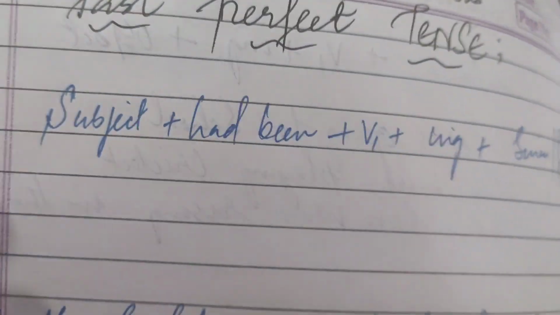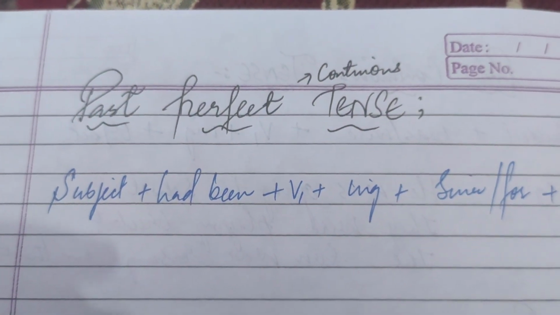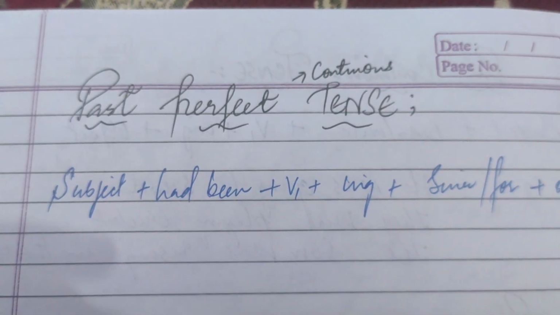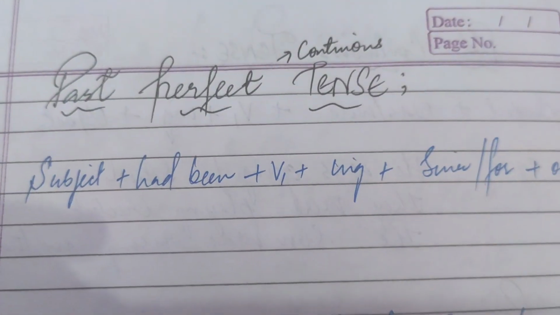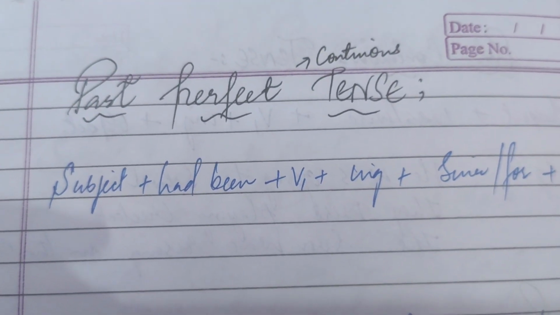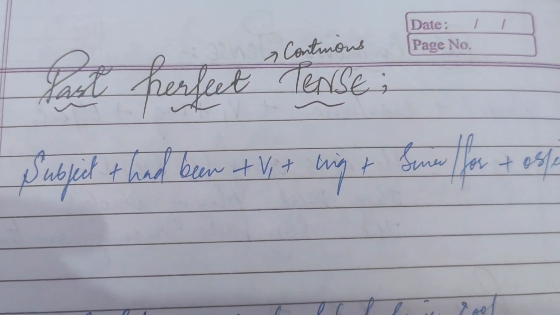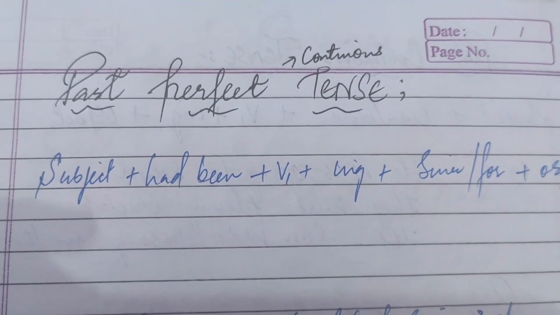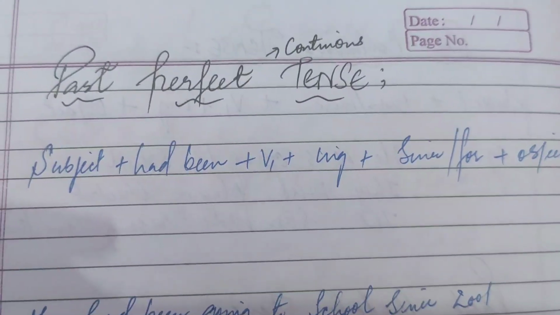This is English class and today we are going to learn about the fourth type of the past tense, that is past perfect continuous tense. It deals with actions which were done perfectly in the past, but at that time they were continuous. So it's called past perfect continuous tense. They were perfectly doing that very work in the past.